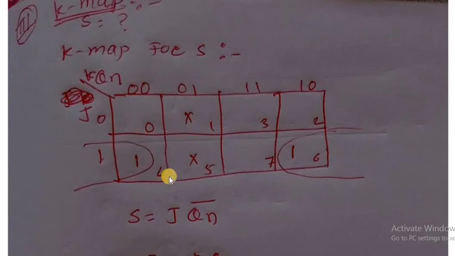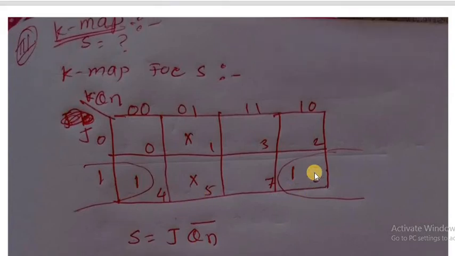Therefore the value of this group is S, which is equal to, this k-map is for S, j and second 0, therefore qn bar. This is same here. Then S is equal to j qn bar. This gives the logic expression for S.